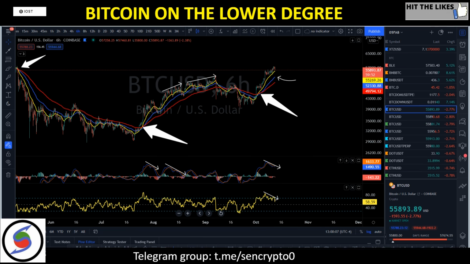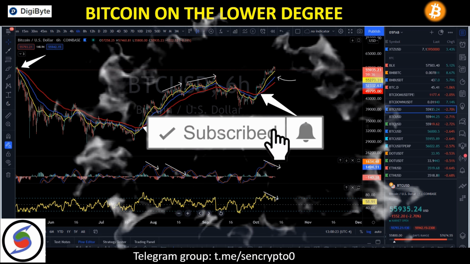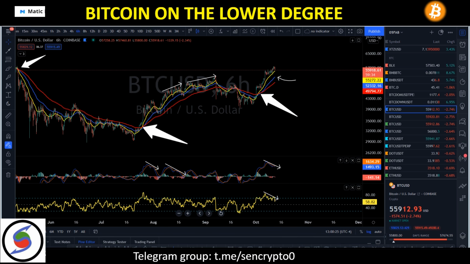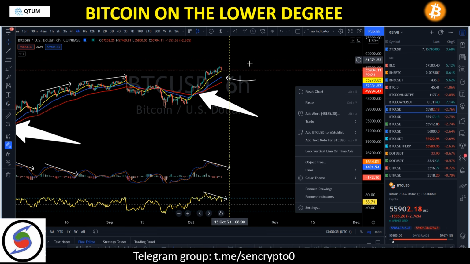In today's content, we're going to talk about BTC on a low degree. We're going to take a look at the 6-hour time frame and what type of price action we could anticipate over the next few days. Especially before the end of the week, because the weekly close could be very, very important going forward. It could define what type of bullish momentum or bearish momentum we could get going into the second week of October.